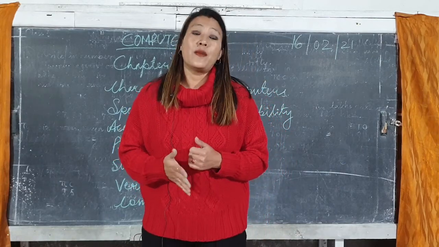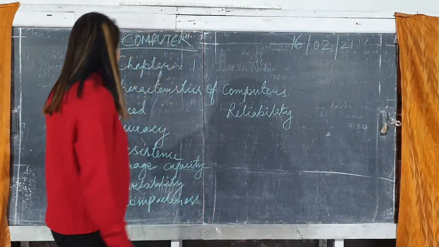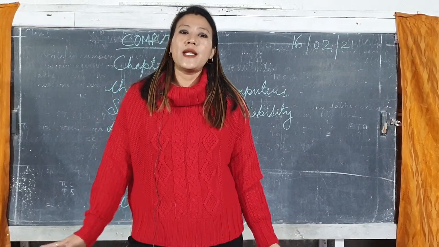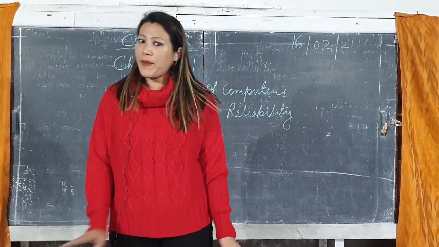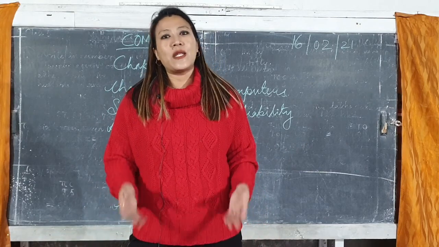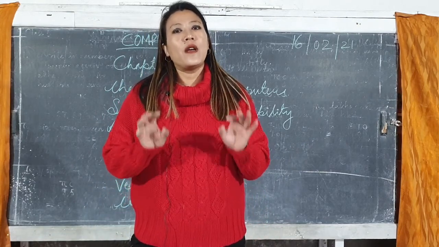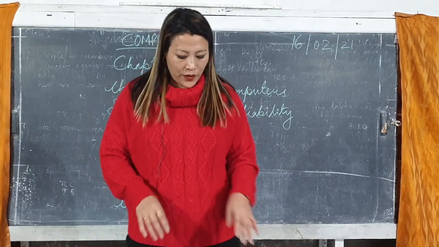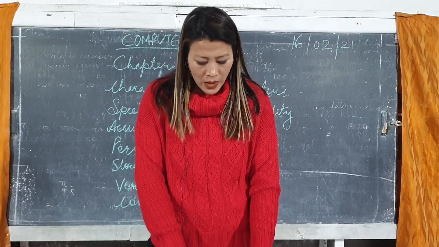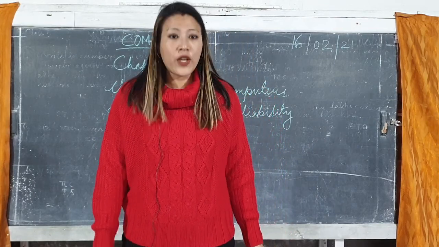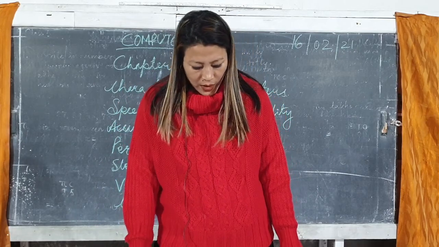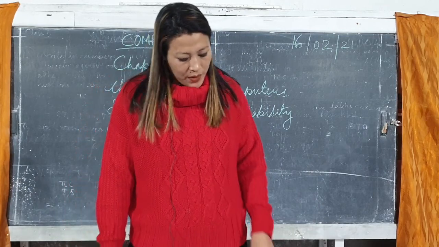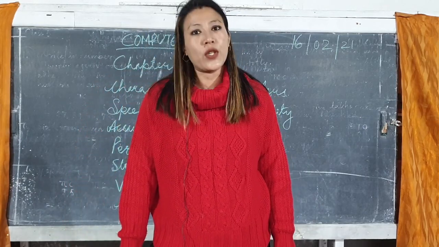Okay, now comes the second most important characteristic of computer, which is accuracy. Accuracy means, children, you know that computer is a 100% accurate machine. Computer never makes mistakes until and unless we as human beings give or input wrong data, right? Computer itself cannot make any mistake. So a computer functions with a high degree of accuracy. It can provide accurate solutions in less time as compared to the human brain. Once predefined instructions are set, a computer is incapable of making the errors that humans usually commit.